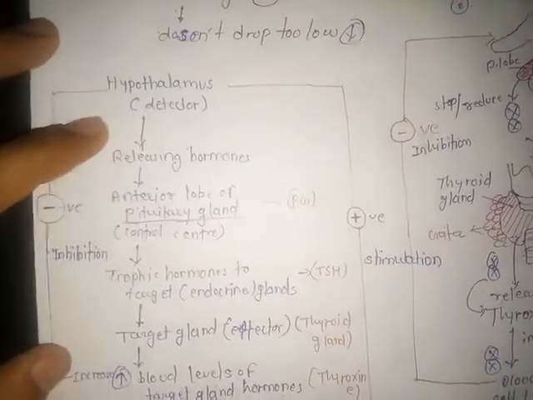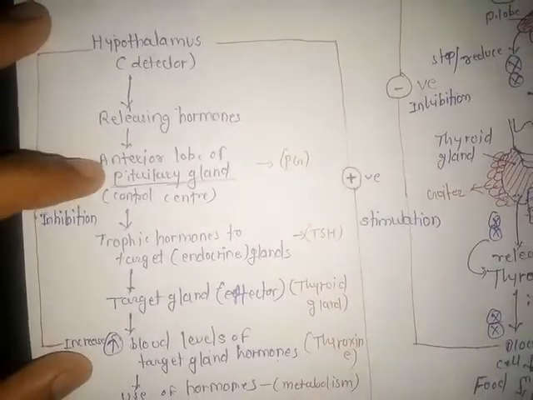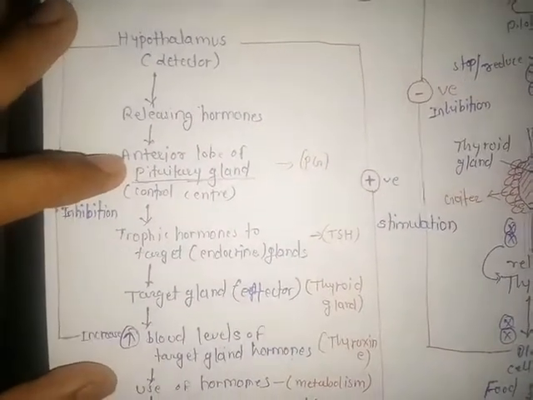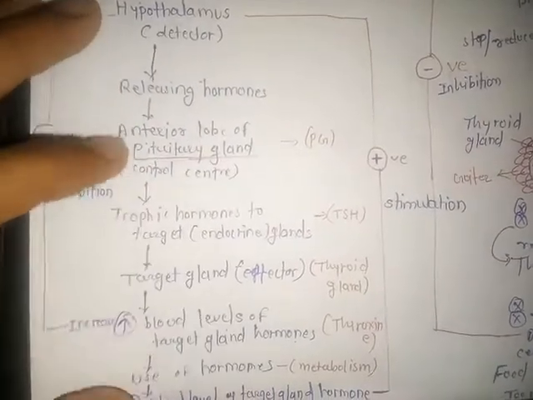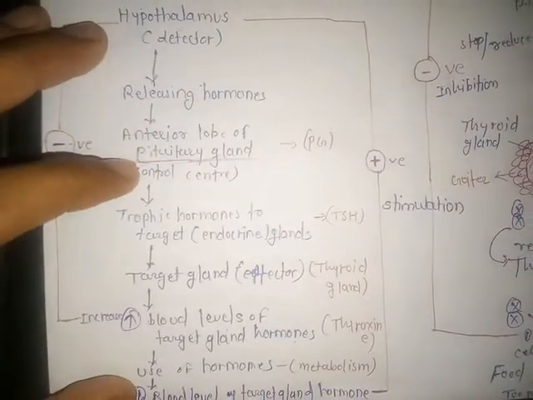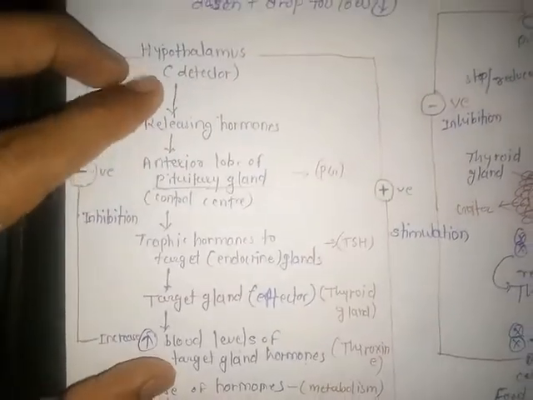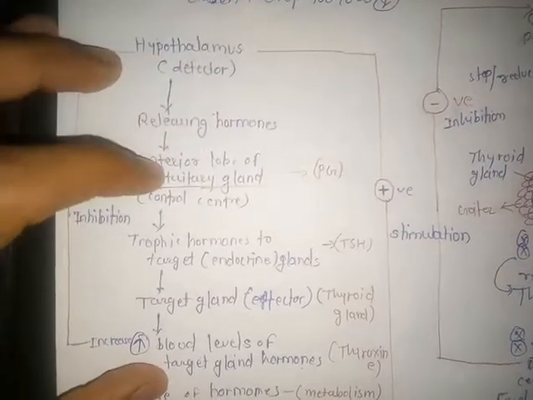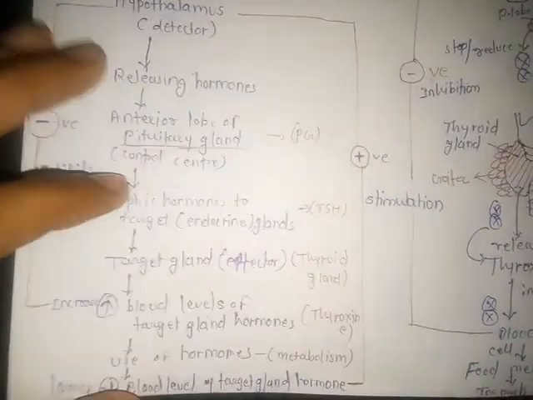The hypothalamus is one of the detectors inside the body. It releases hormones to the anterior lobe of the pituitary gland, which is present in the brain. The pituitary gland consists of two lobes, the anterior lobe as well as the posterior lobe, and it is also called the control center. After the hormone is released from the hypothalamus, it activates the anterior lobe of the pituitary gland.